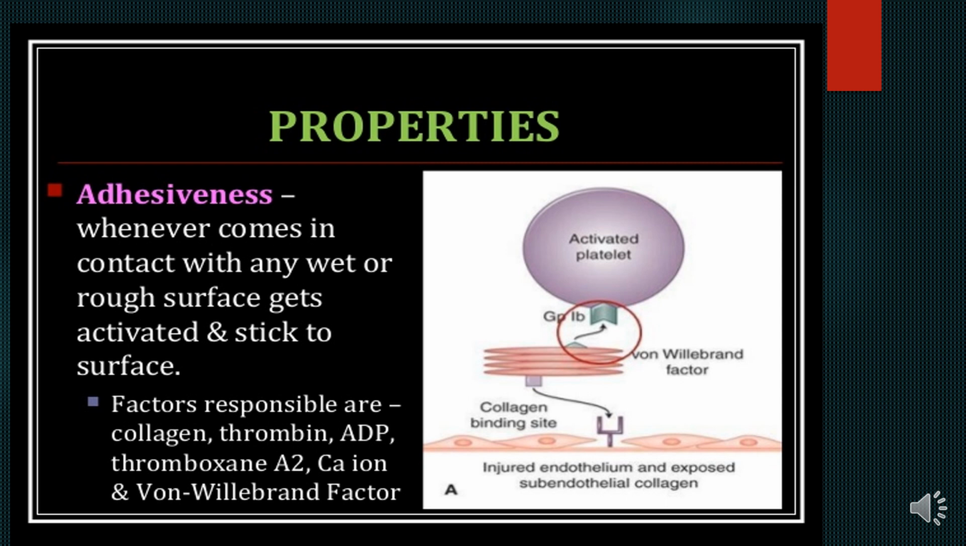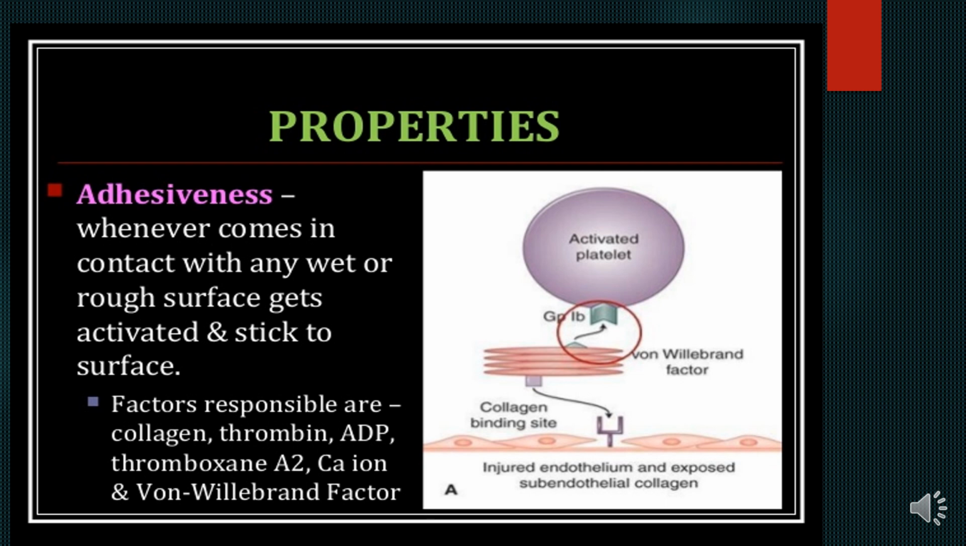So you see here the activated platelets. There is GP1B, and this is the von Willebrand factor which promotes this. This is the collagen binding site. The von Willebrand factor comes in between the activated platelets and the collagen binding sites. So between the platelets and the injured endothelium, with exposed subendothelial collagen, the von Willebrand factor acts as a bridge which promotes adhesiveness. So this is very important.